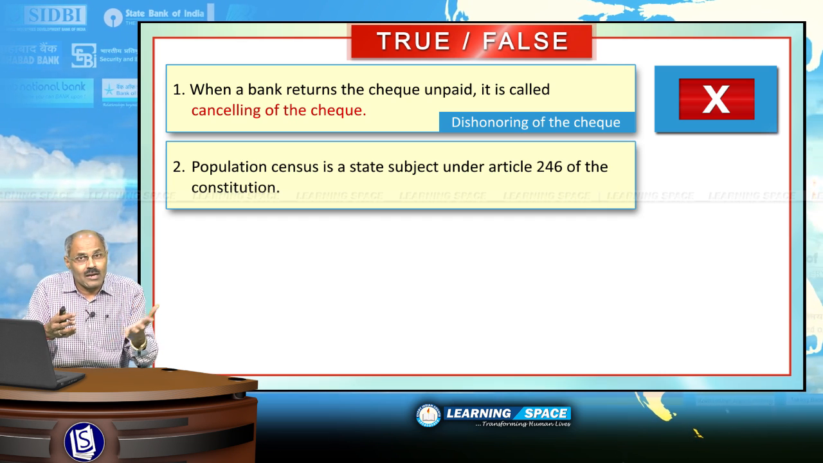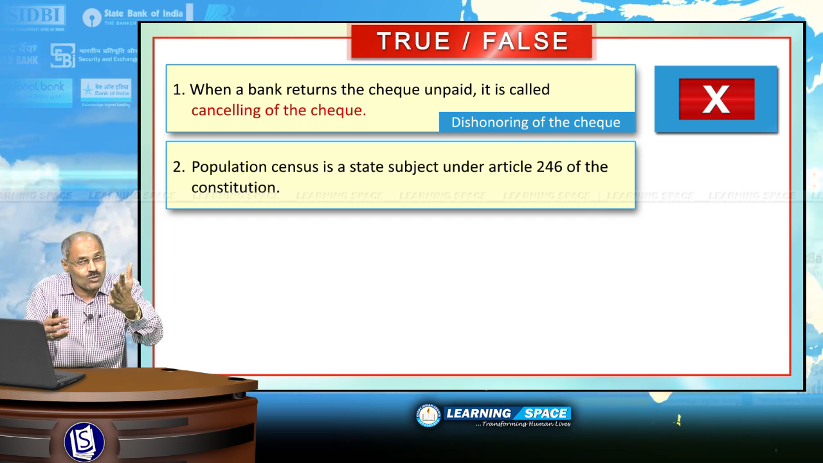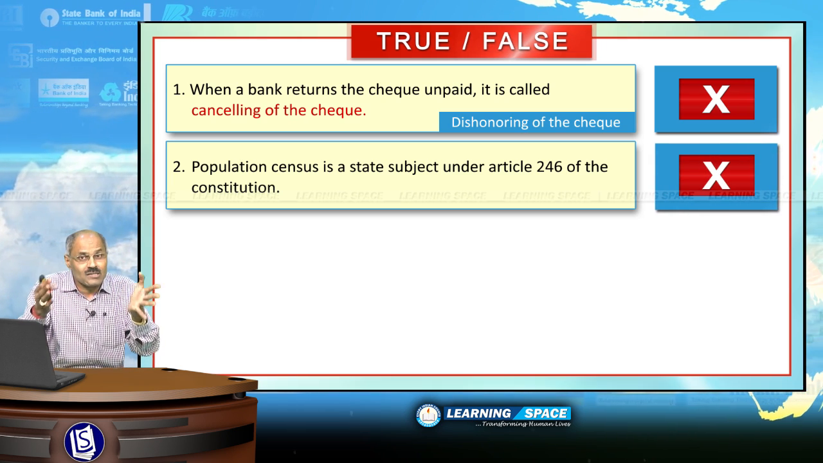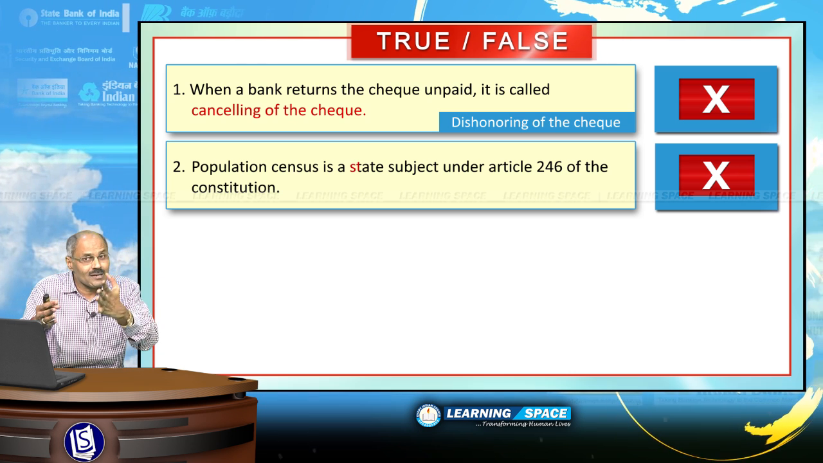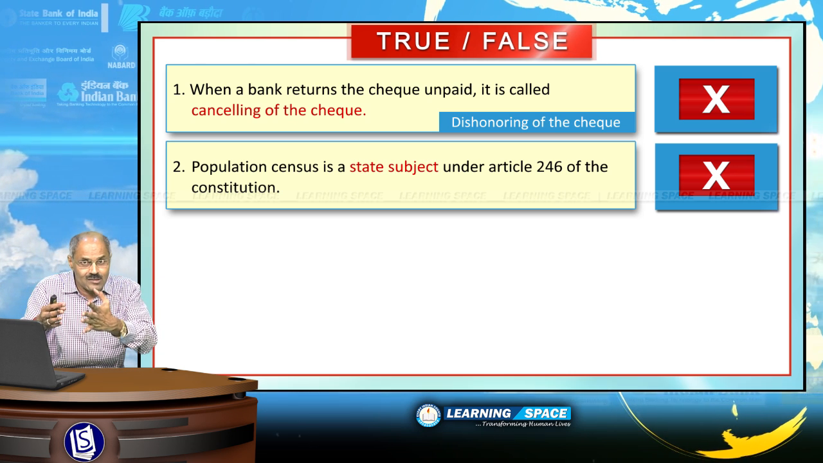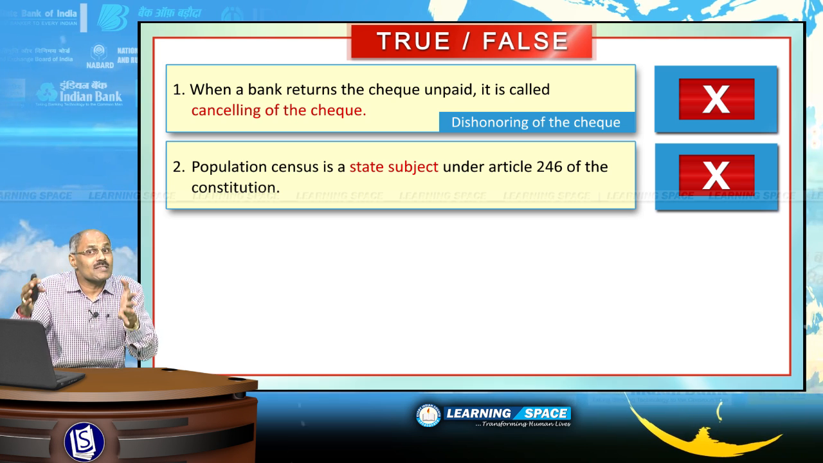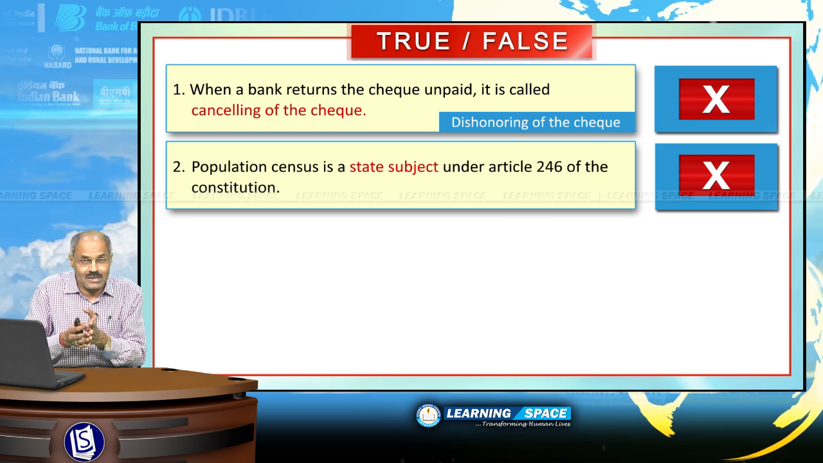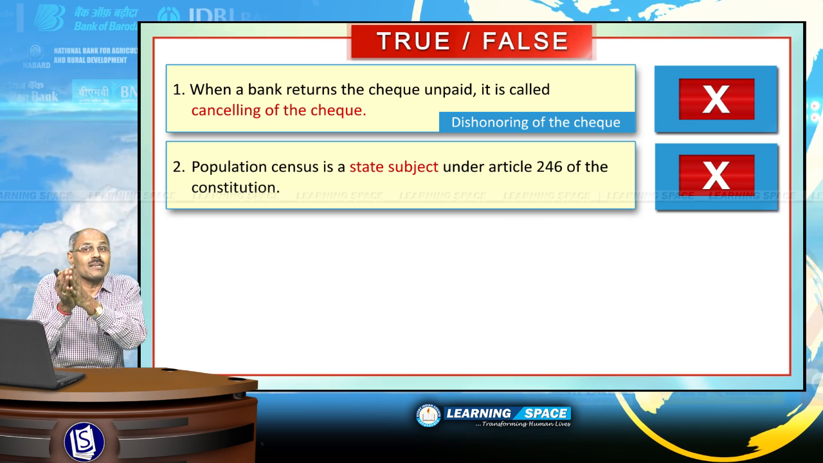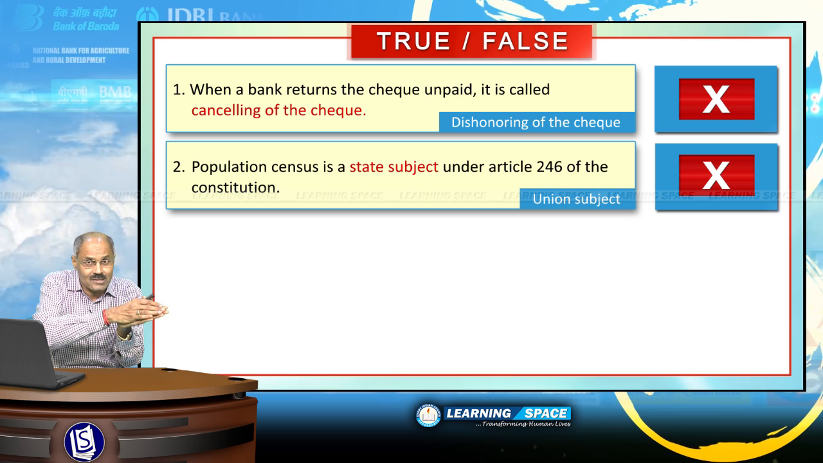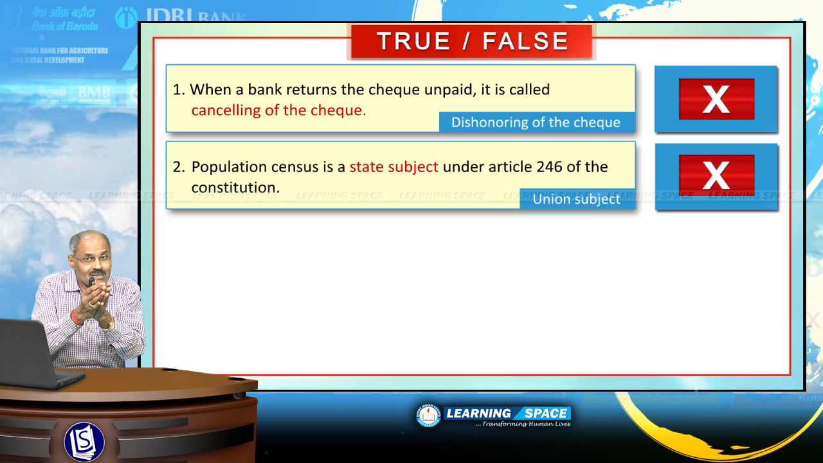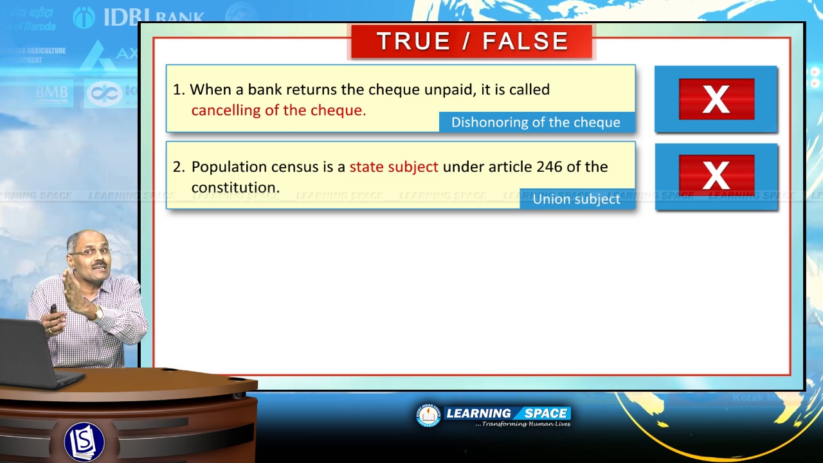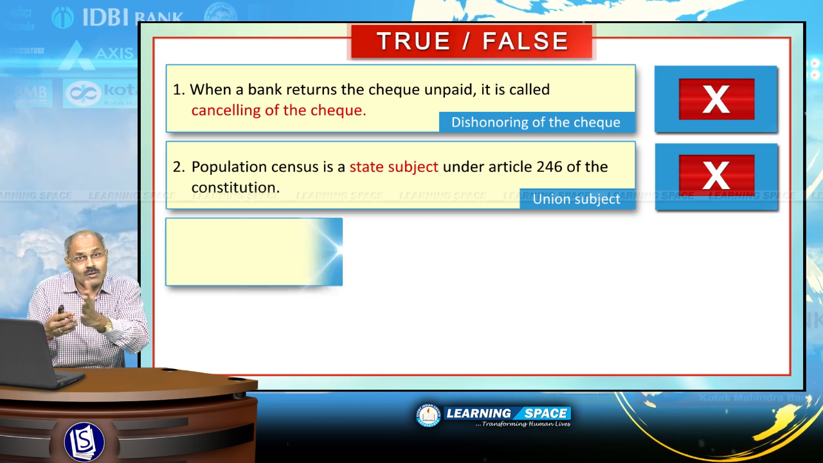Look into the next one. "Population census is a state subject under Article 246 of the Constitution." Absolutely wrong. The population census is being done once in 10 years and it is the responsibility of the central government, and it is not a state subject. It is the responsibility of central government. Right? So, under Article 246 of the Constitution, this population census is the central subject. Right?